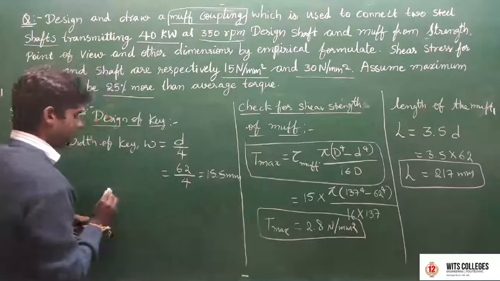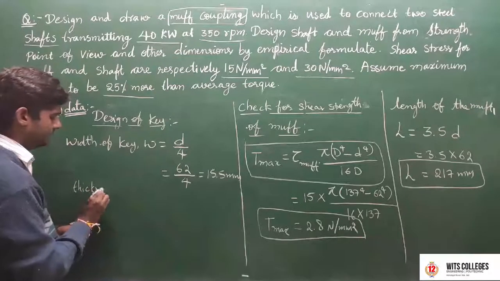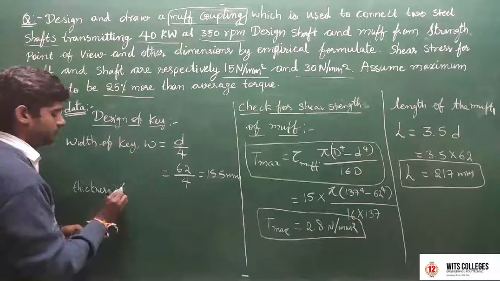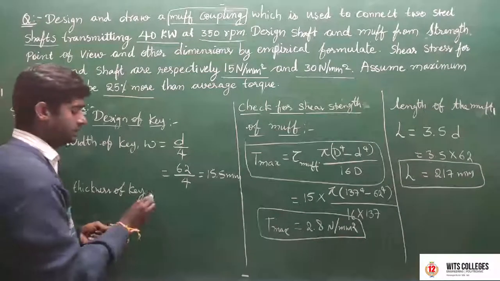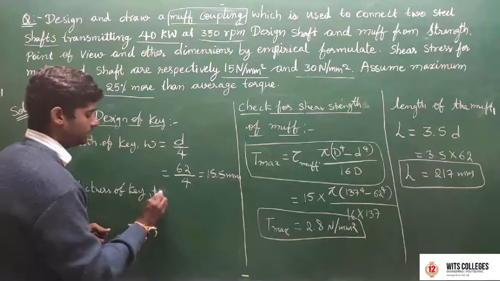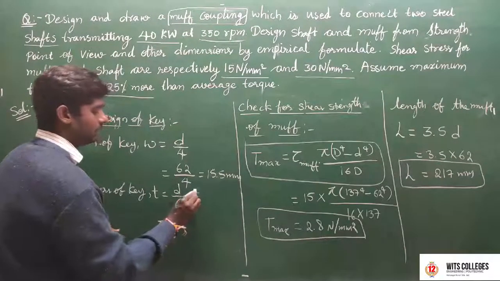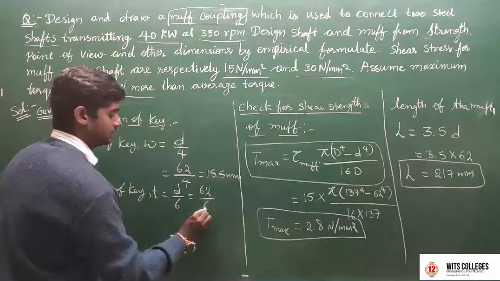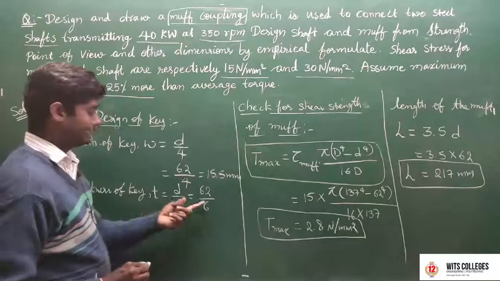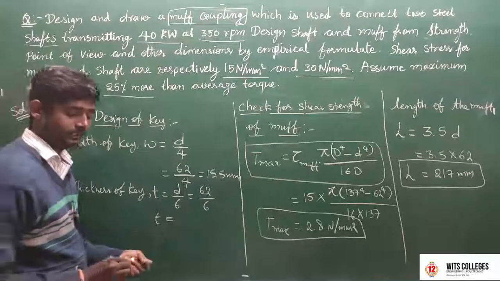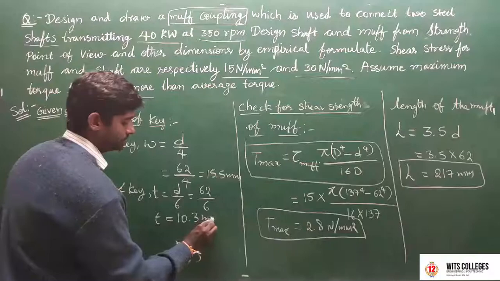Next, find the thickness of the key. The thickness of the key is denoted by small t, which is equal to small d by 6. Small d is 62, so t is equal to 62 by 6, which is 10.3 mm.